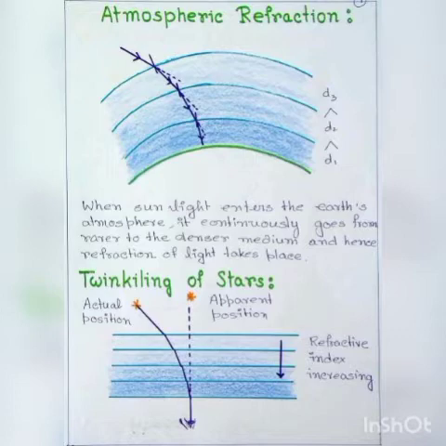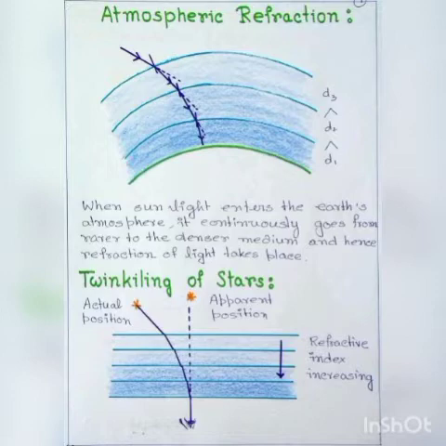Therefore, the layers of air close to the surface of the earth behave as optically denser medium, and the layers of air far away from the surface of the earth behave as optically rarer medium. So, when sunlight enters the Earth's atmosphere, it continuously goes from rarer to denser medium, and hence refraction of light takes place.